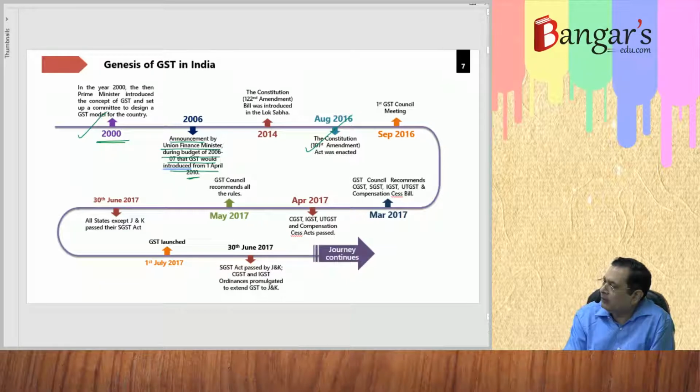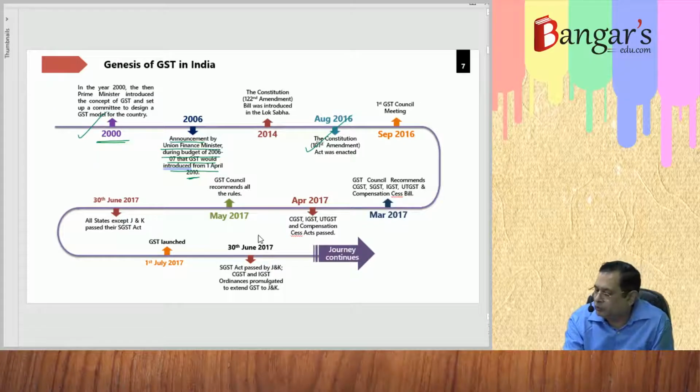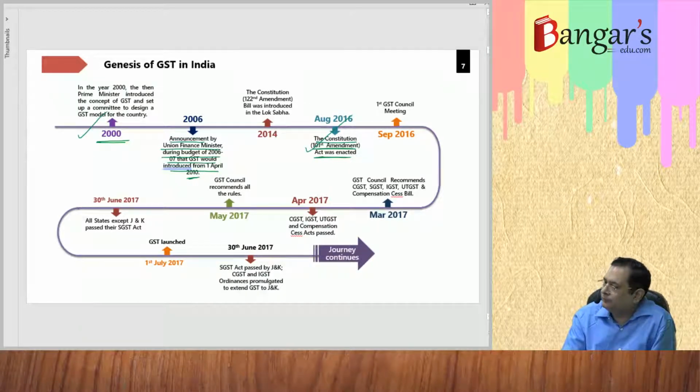Lok Sabha as well as Rajya Sabha and received the assent of the President, and it became the Constitution 101st Amendment Act. Then, as per Article 279A, a council was to be constituted. There is one GST Council.